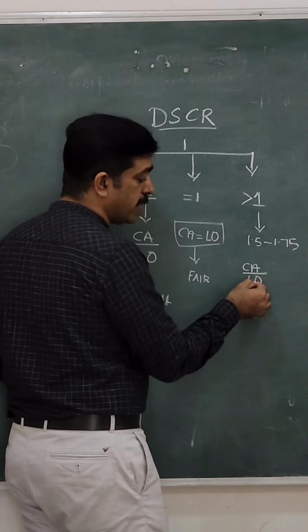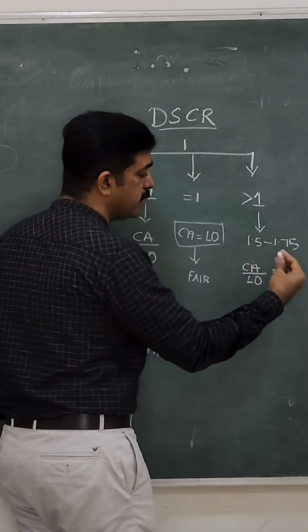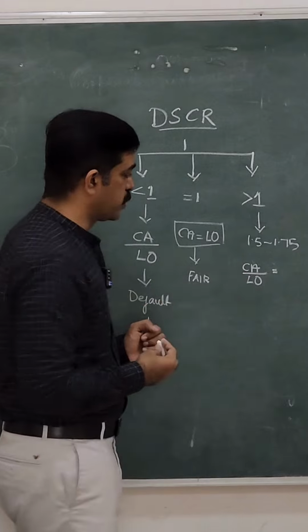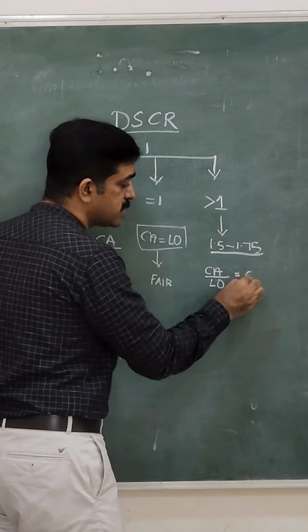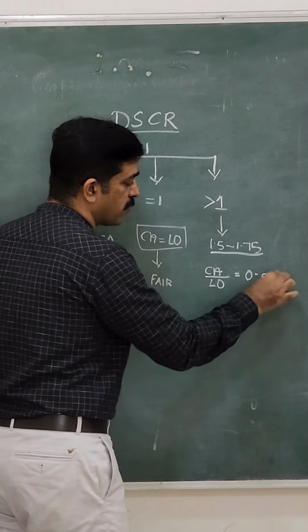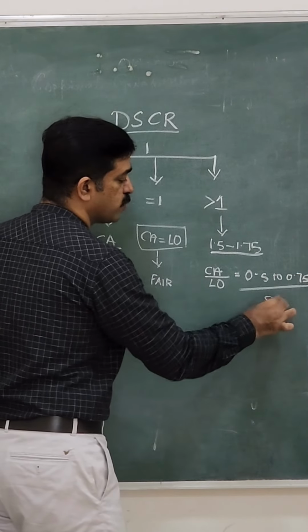So after paying the loan also, some amount has to be left over to meet the normal day-to-day operations. That's why they are insisting on a higher level. That is, this 0.5 to 0.75 over and above 1 is the safety margin for the lenders.